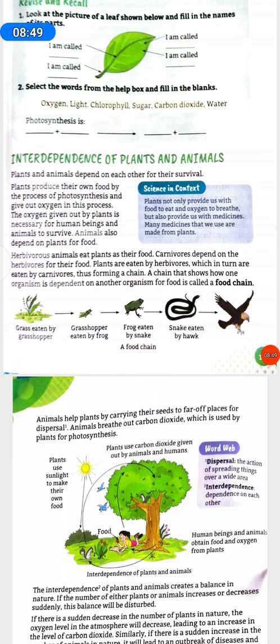Plants are eaten by herbivores, which in turn are eaten by carnivores, thus forming a chain. A chain that shows how one organism is dependent on another organism for food is called a food chain. Grass eaten by a grasshopper, grasshopper eaten by a frog, frog eaten by a snake, snake eaten by a hawk. A food chain.